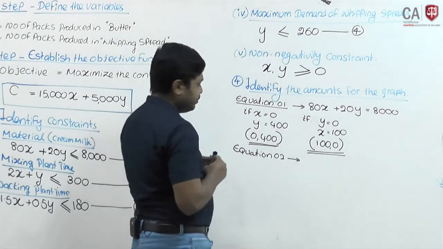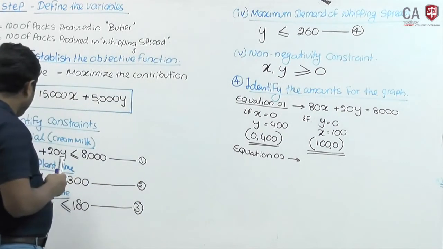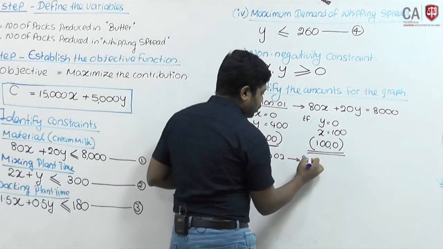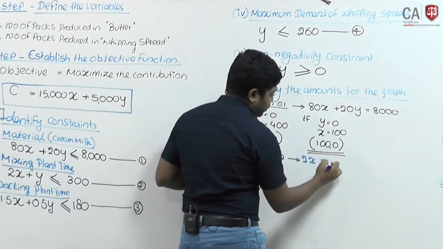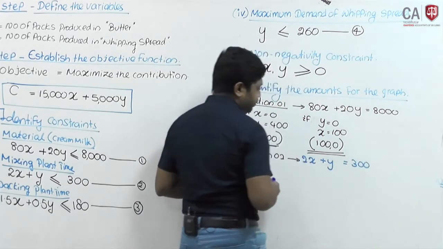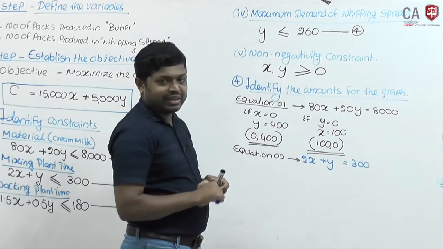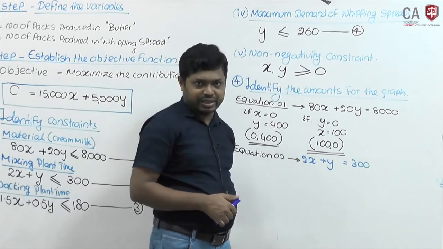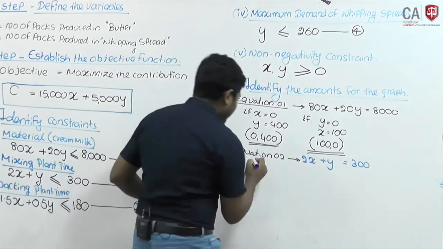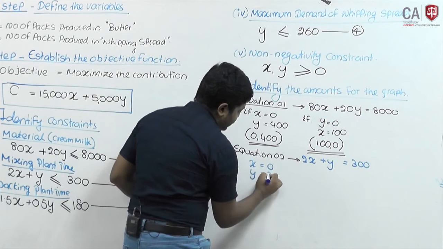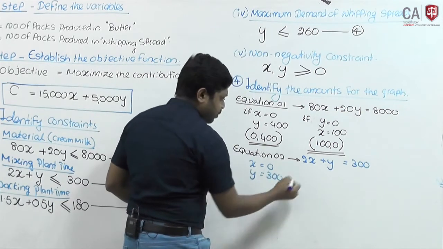What is the second equation? 2x plus y equal to 300. You can easily find out if x equals 0, y equals 300. When x is 0, y equals 300.